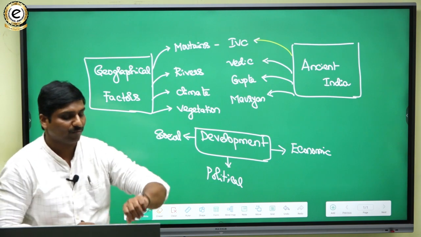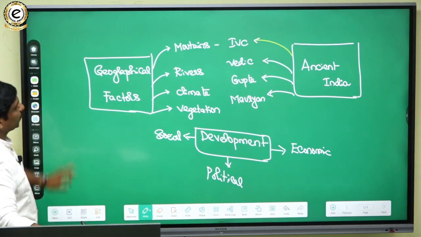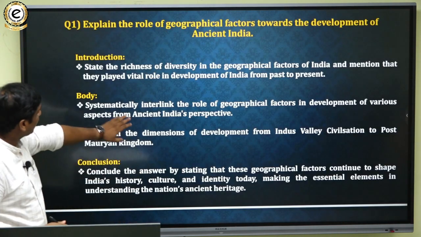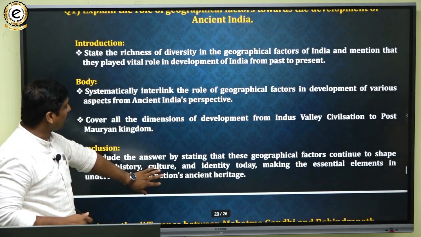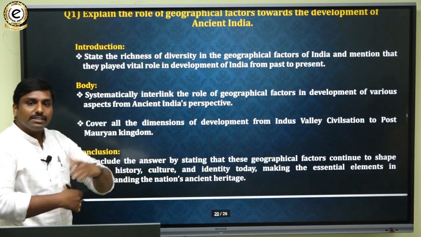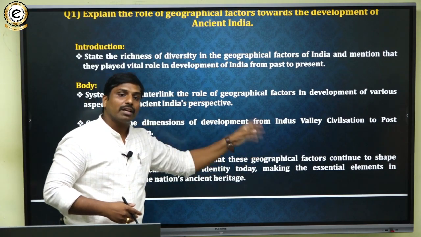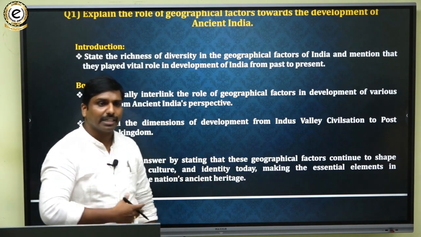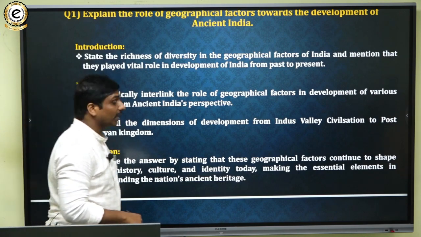Okay, so this was one question, and this is the UPSC aspect: systematically interlink these things. Then in the conclusion, we can simply conclude the answer by stating that these geographical factors continue to shape India's history, culture and identity today, making them an essential element in understanding the nation's ancient heritage.